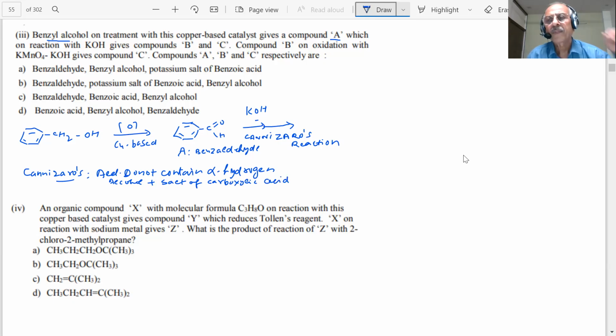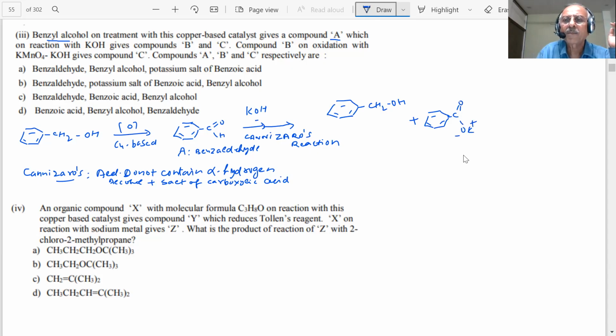Okay. All right. Then what will happen now, students? A will give two compounds. What will be those two compounds, students? One will be C6H5CH2OH. And what will be the other compound, students? C6H5COOK. Potassium salt. Out of these two, one is B and the other is C. Now which is B and which is C, students?